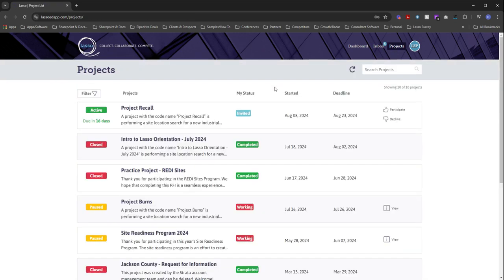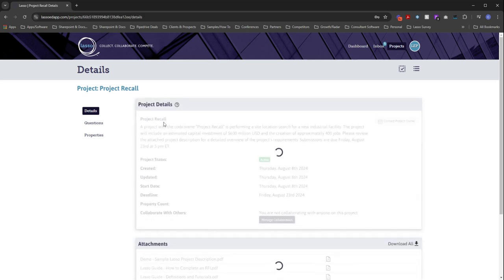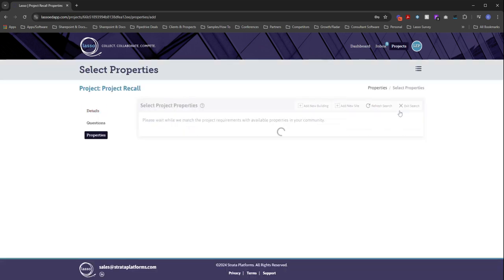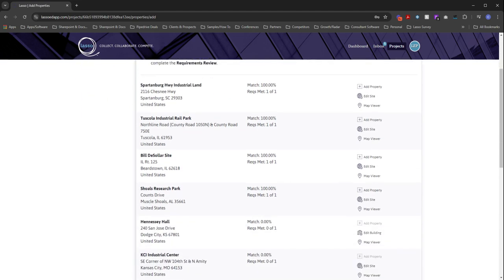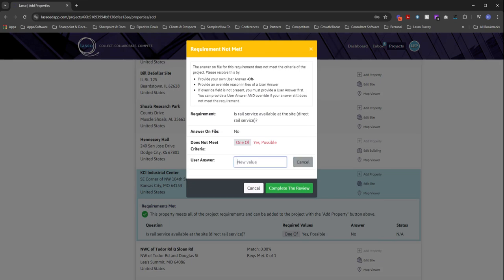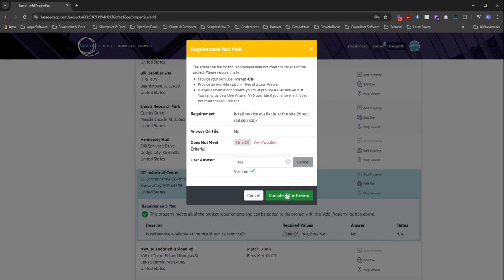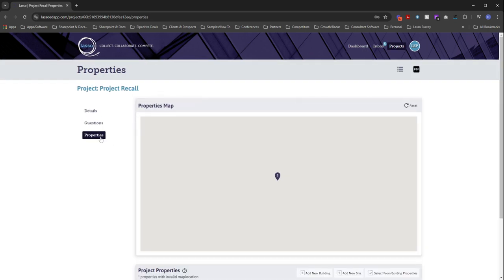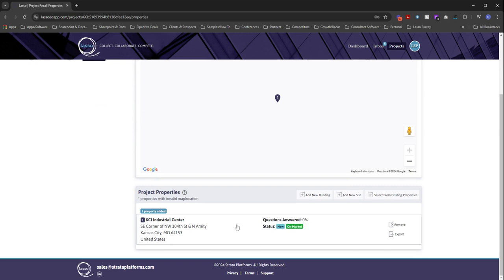Now, let's say I get invited to a future project like this one here, and I accept the invitation to participate, and I'd like to go ahead and submit that same KCI site again. What I can do is go over here to Properties, select from my existing properties list, since that property already exists, and then I can quickly add it to my project. Once the property has been added, we can then click the Properties tab again, and we can now see that our KCI site has been added.